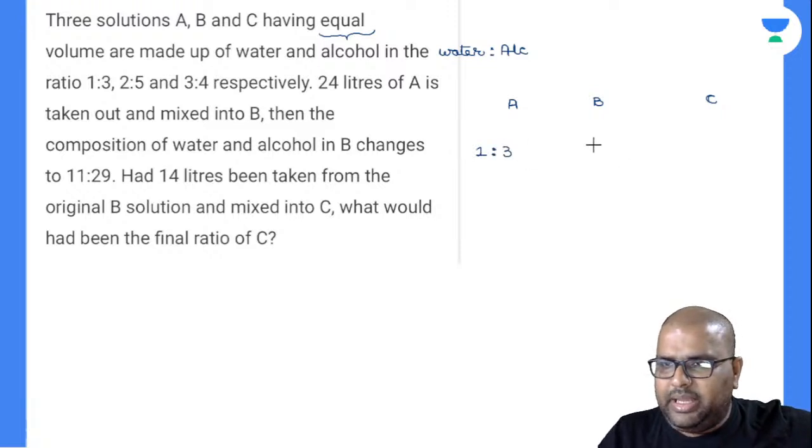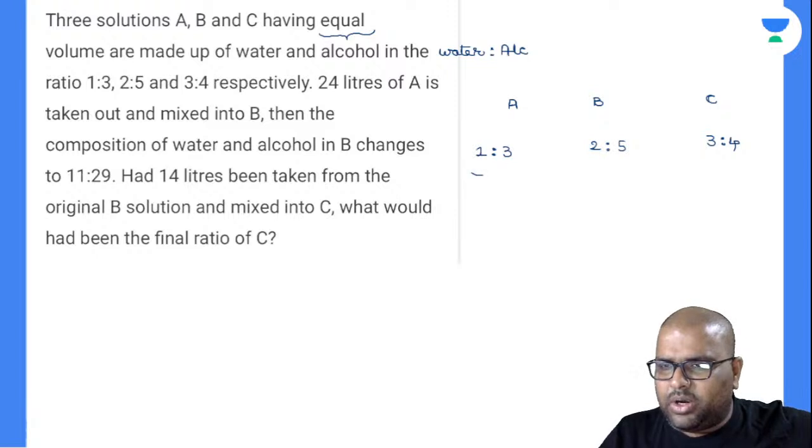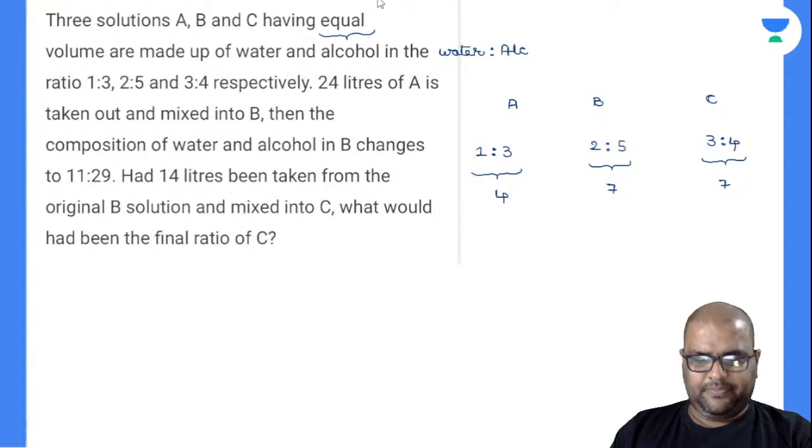Now look at B, it is 2:5. You might get a doubt, sir, if I add these water and alcohol parts, see here, I am getting 4 here. If I add here, I am getting 7 here. If I add here, I am getting 7 here. You said in the question they are of equal volumes, but the parts are different. How shall we do now?